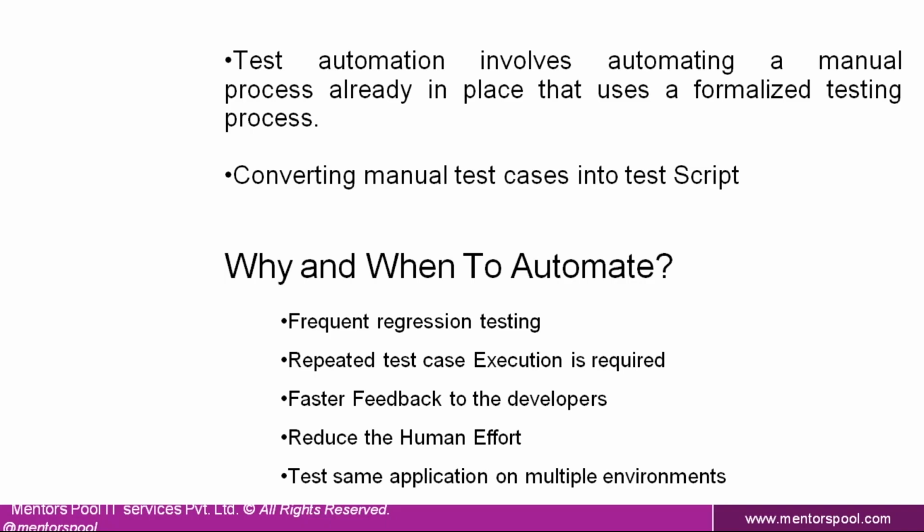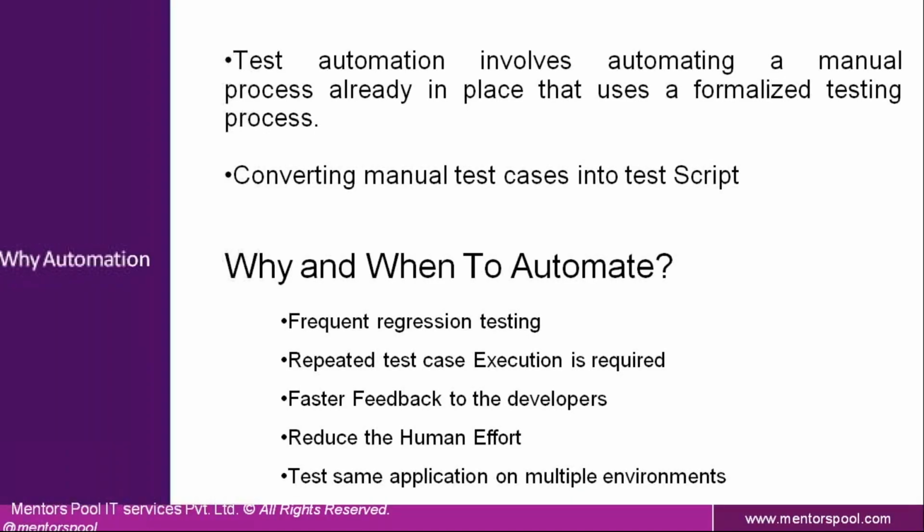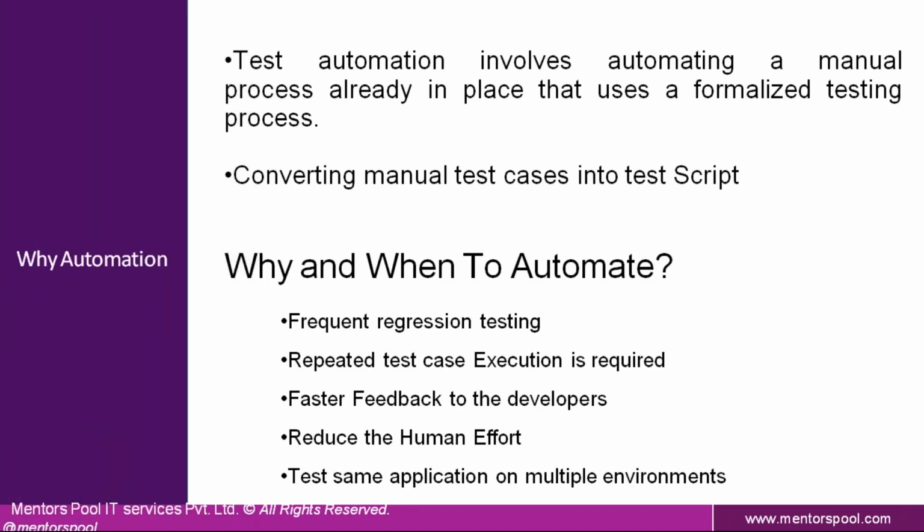This activity consumes a huge amount of time and a lot of human effort, and it even impacts providing quick feedback to developers. Due to that reason, we need to switch to automation. In the next example, you will understand these things: frequent regression testing, reduced human effort and time, and faster feedback. You will get clarity in the next few minutes.